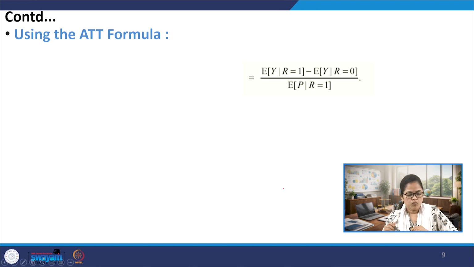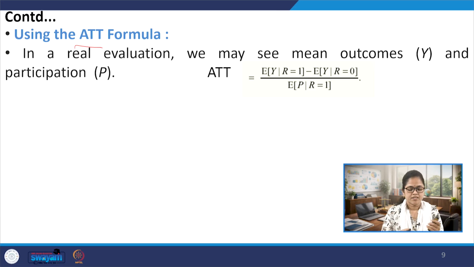We can also find this average treatment effect by using the formula that we have already discussed in the previous classes. In a real evaluation, we can find the mean outcomes, denoted by y, and the participation here is denoted by p. So we can find the average treatment effect on the treated by following this formula.